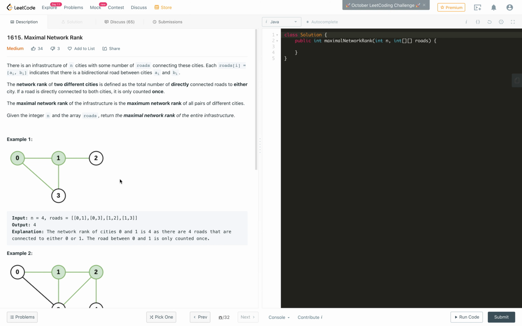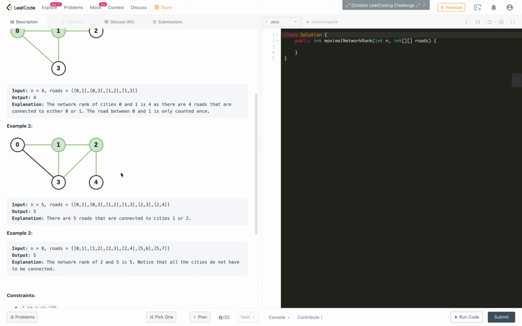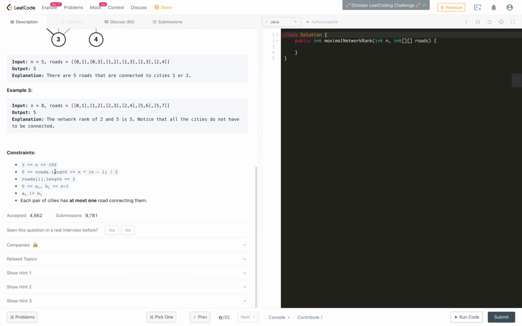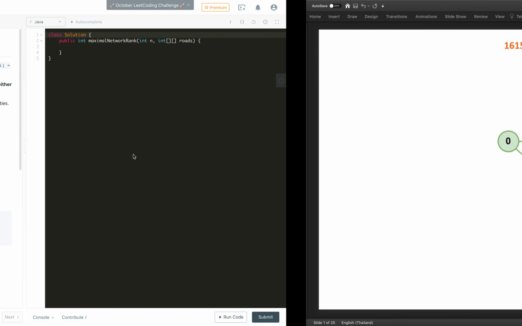So how will we solve this problem? Let us see the constraints. The constraint is n is at most 100 cities, and roads.length is less than or equal to n times (n minus 1) divided by 2, and ai is not equal to bi.